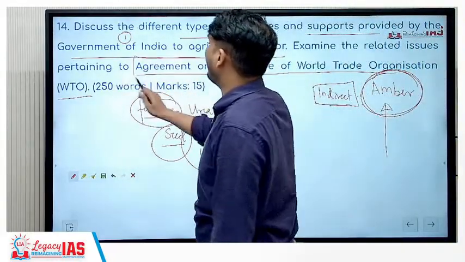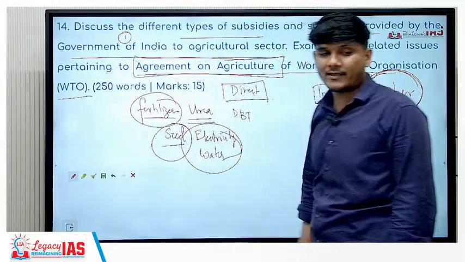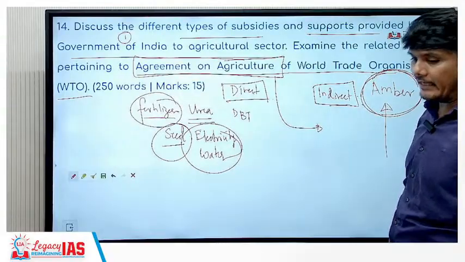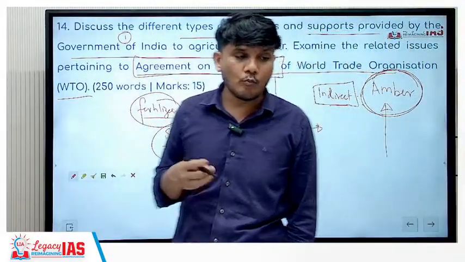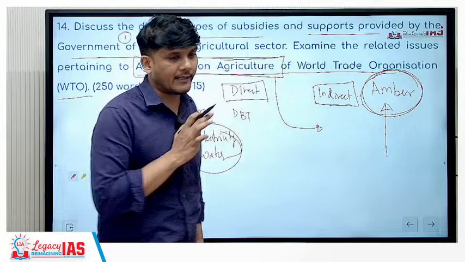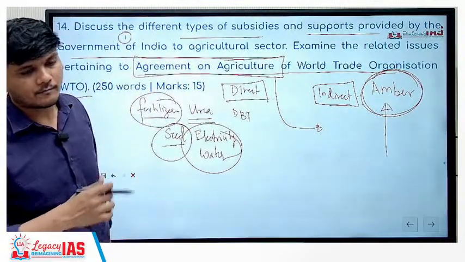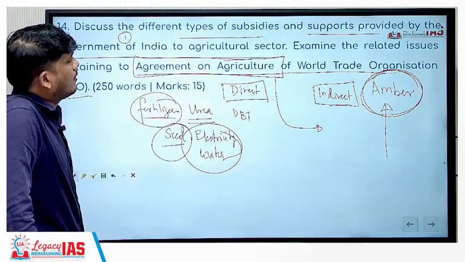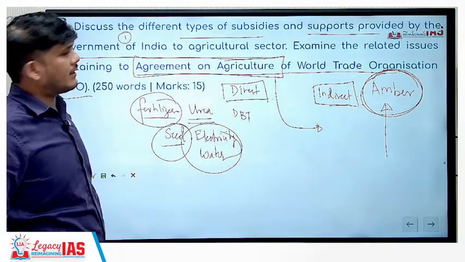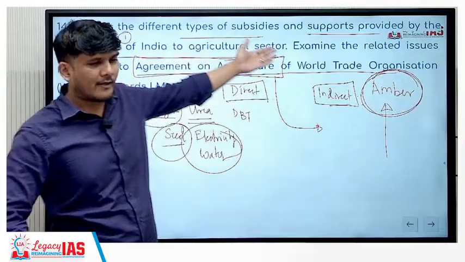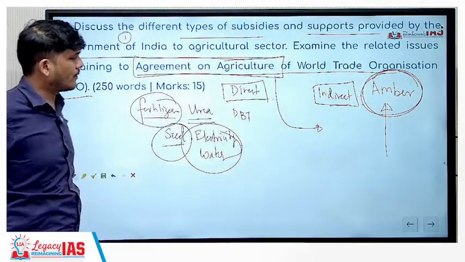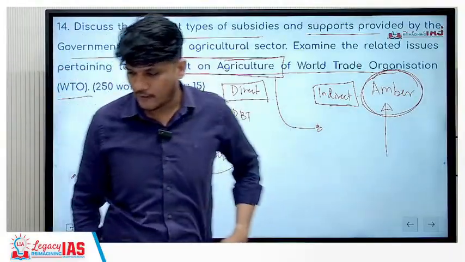So what is the present situation of the Agreement on Agriculture? There is no agreement as of now. Then what is the case? The case is that there is a peace clause in place wherein India is still allowed to move ahead with the amount of subsidy that it provides. Okay, that is the idea. This question was comparatively easier because this is also covered in your standard books in a quite prominent manner. Any doubts, any questions?